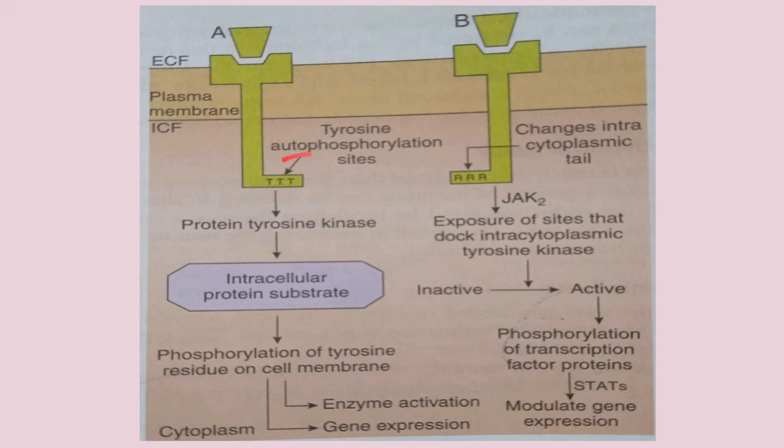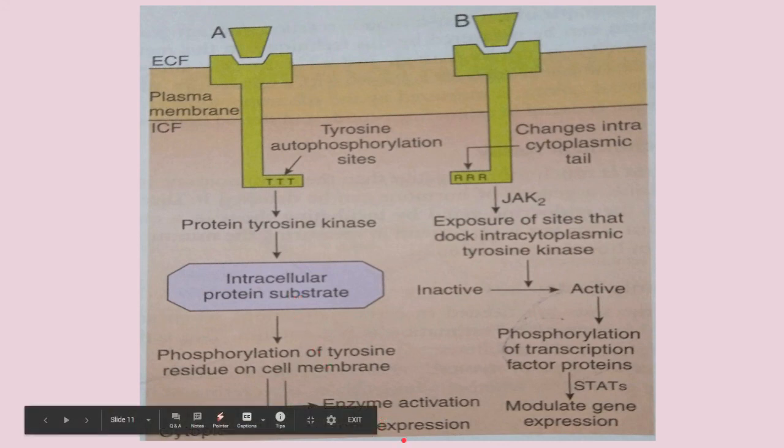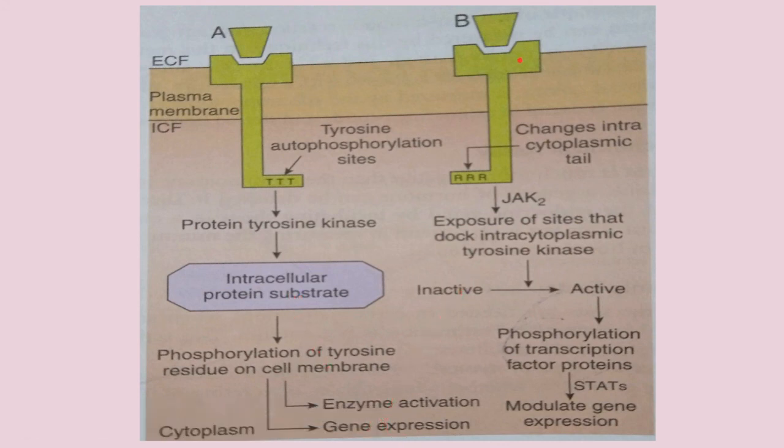As a result, the receptor itself becomes a tyrosine kinase that phosphorylates tyrosine residues on intracellular protein substrates. This later activity sets into motion a cascade of events leading to enzyme activation and gene expression.